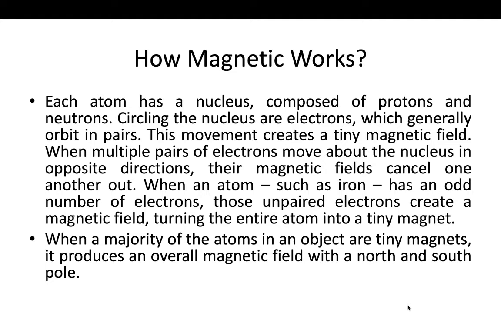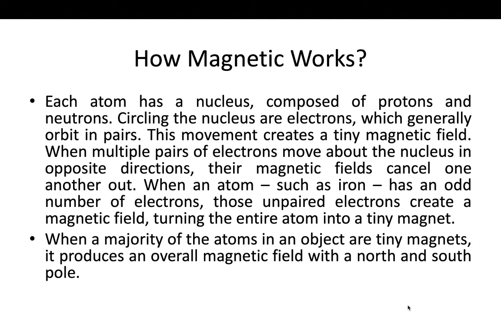So how does a magnet work? Let's think about it like this. Each atom has a nucleus. In an electric field, whenever energy is transferred from one atom to another, that transfer of energy forms the electric field, and that is also called the flow of electric current.